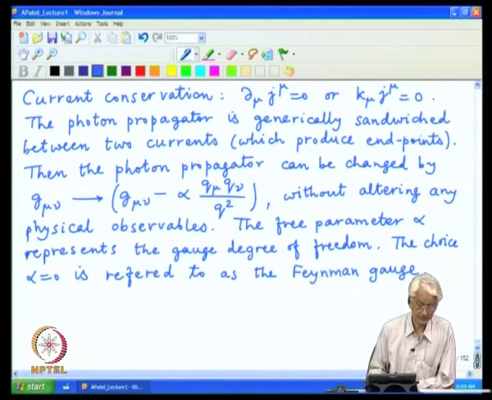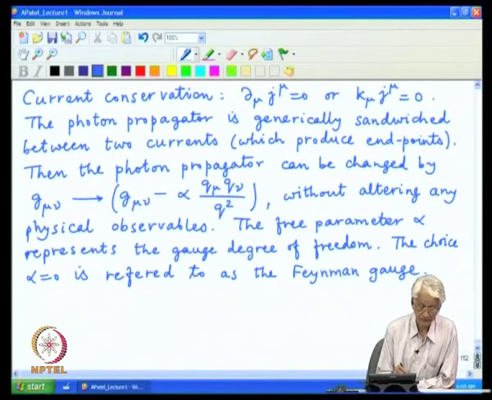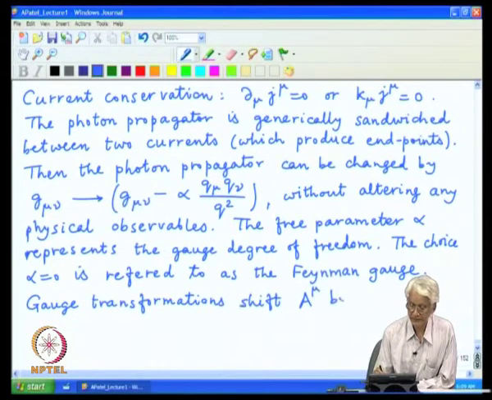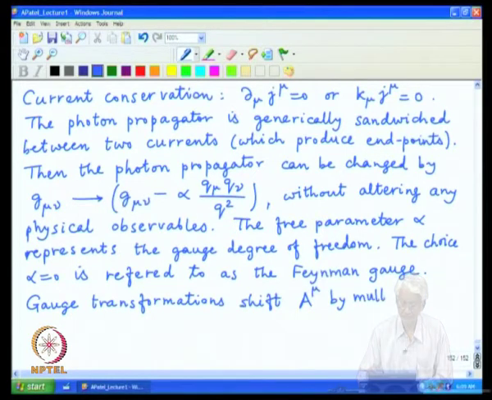Okay. There are now other consequences as well following from the same identities, that gauge transformations shift a mu by multiples of q mu.